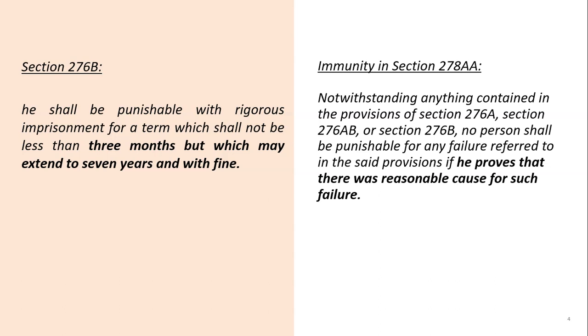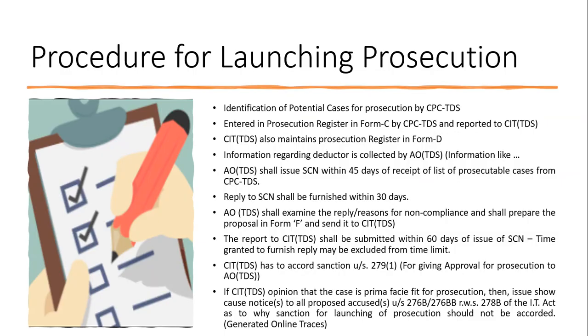So this is the standard operating procedure given by the CBDT for launching the prosecution. The first step is identification of potential cases, the second is entering it in the register in Form C, and the third is that CIT TDS also maintains a register in the form of Form D. Next, information regarding the deductor is collected by AO TDS, and then AO TDS will issue a show cause notice within 45 days of receipt of the list from CPC TDS, and within 30 days the taxpayer has to reply to the show cause notice.